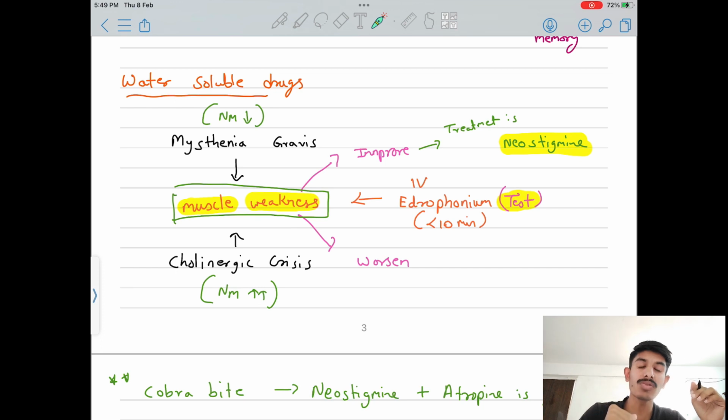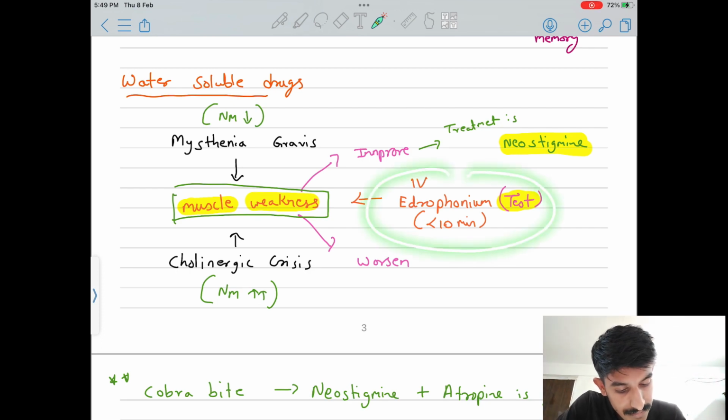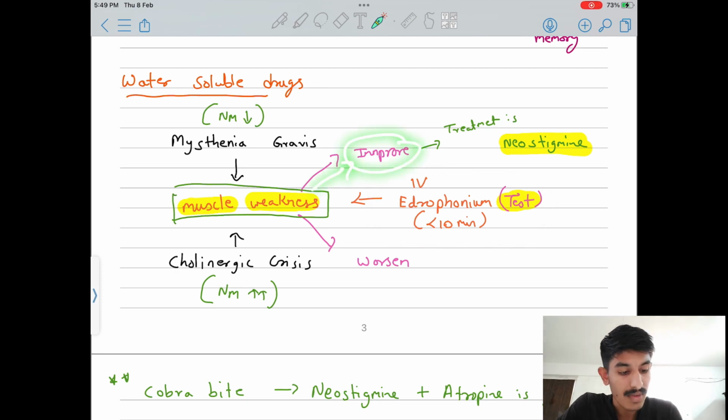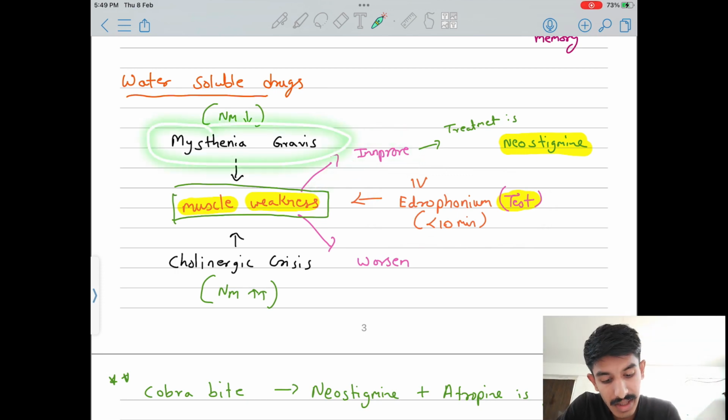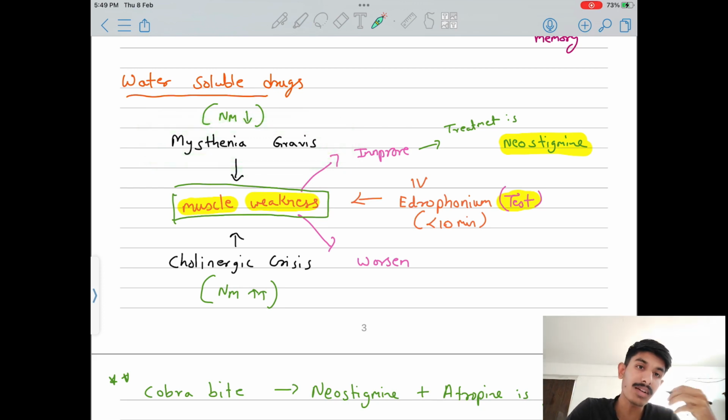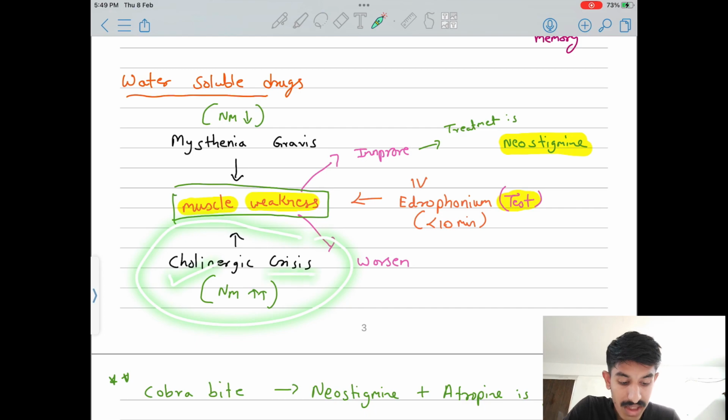So there is one test you can do. There is one drug known as edrophonium. It is a short acting drug, that's why you give it directly intravenously, and you watch the patient for 10 minutes. If after giving the drug the patient's health improves, then it is myasthenia gravis. But if after giving that dose the patient's problems increase, then it is cholinergic crisis.